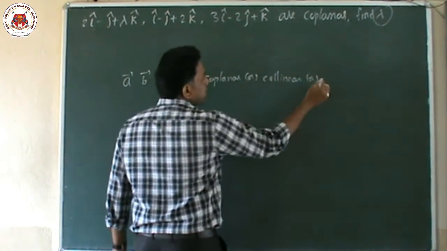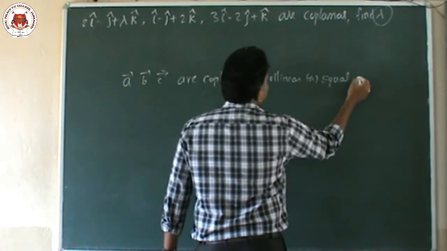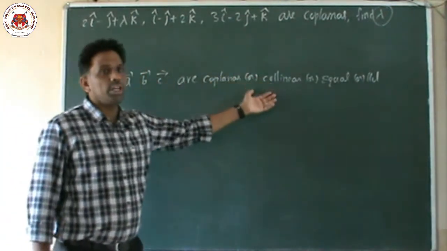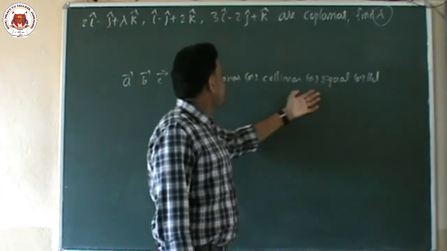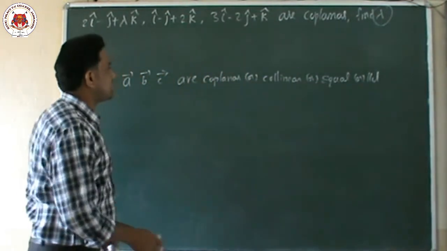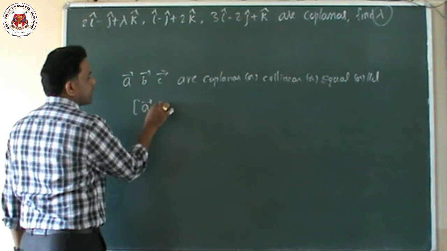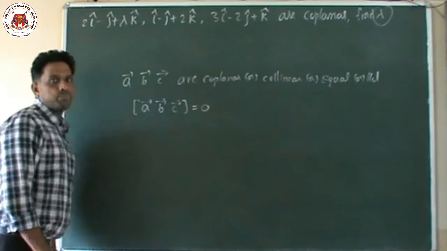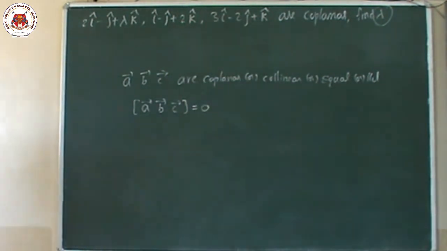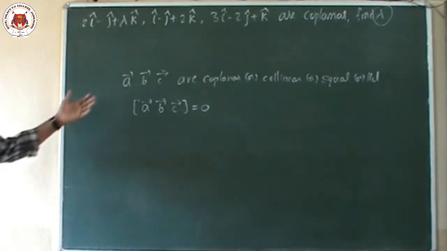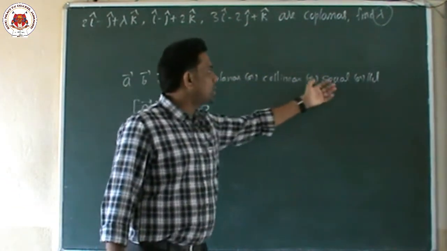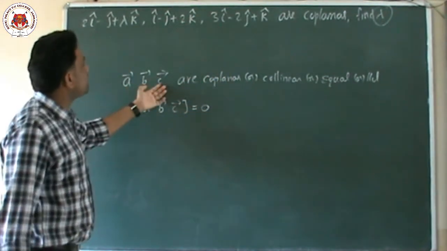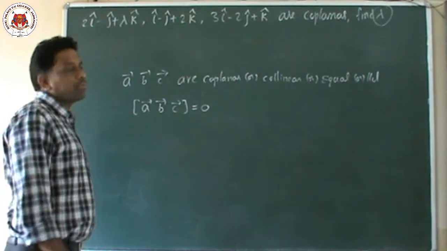If three vectors are coplanar, collinear, equal, or parallel, if any one of these is satisfied, then definitely their scalar triple product, that is their box, must and should be equal to 0. This is very important. One more time: if three vectors are given and they are coplanar, collinear, equal or parallel, if any one is true for these three vectors, compulsorily their box must be equal to 0.